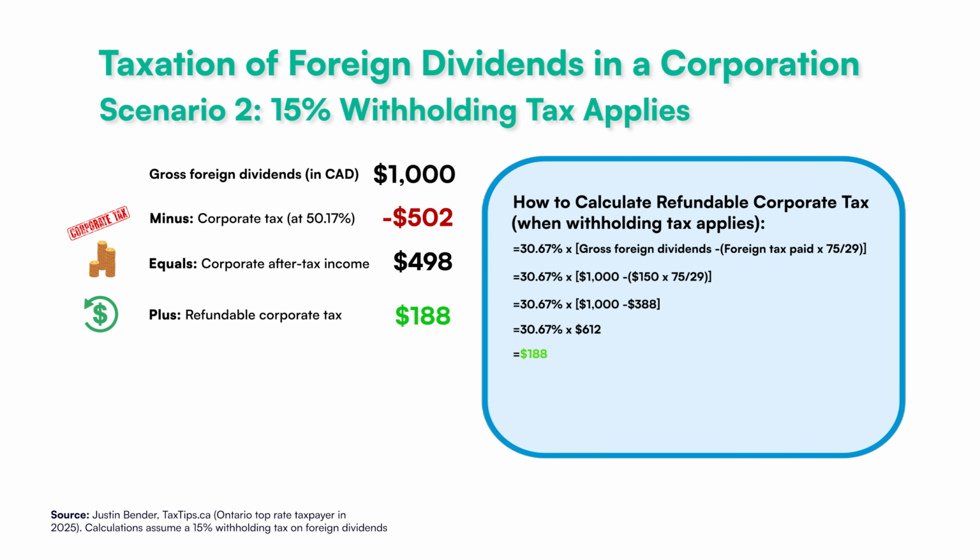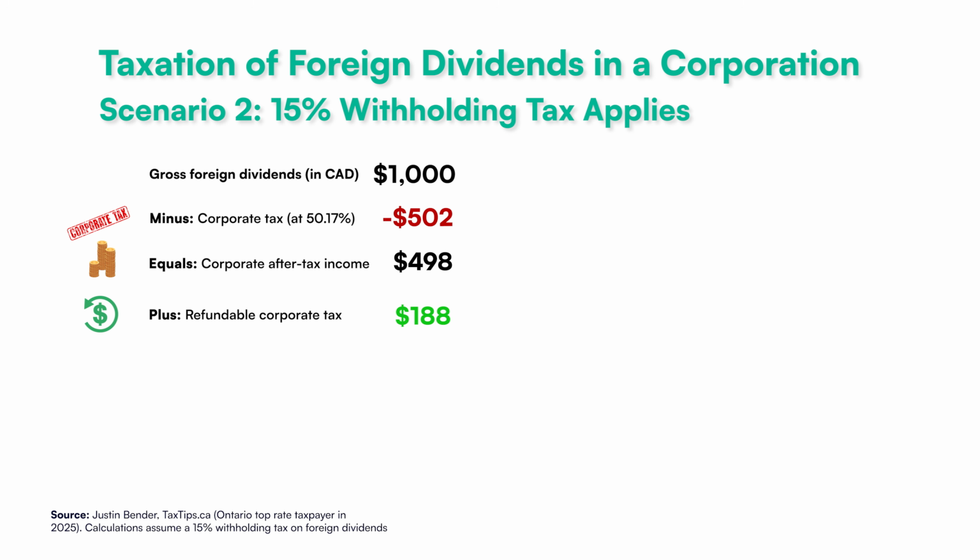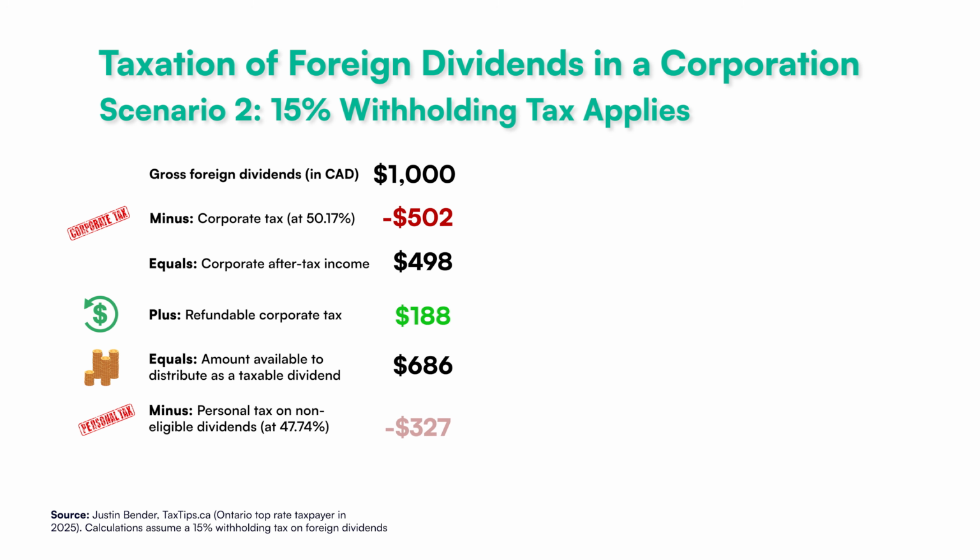In other words, withholding taxes on foreign dividends reduce the corporate tax refund. The 15% withholding tax rate on the $1,000 of gross foreign dividends has reduced the $307 corporate tax refund to only $188. In this scenario, $498 of after-tax corporate income plus the reduced $188 refund would be available for distribution to the business owner. After paying additional personal taxes of $327, which is calculated as 47.74% times $686, the business owner would net $359 of after-tax personal income.